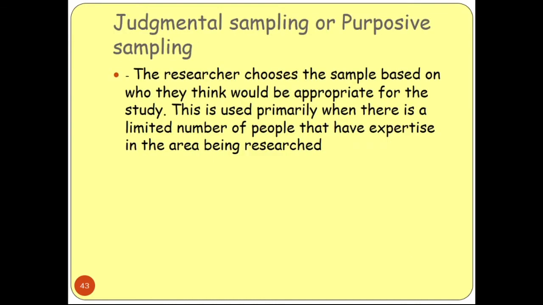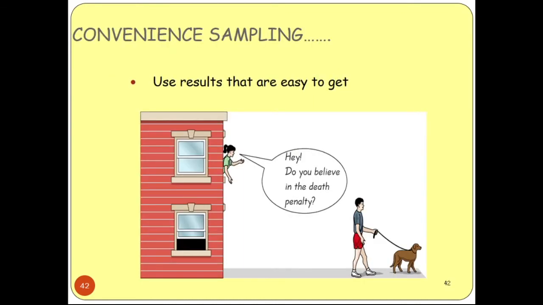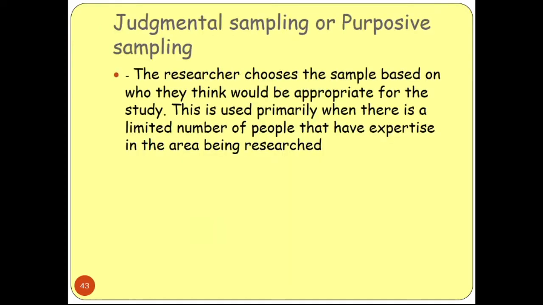Okay, judgment sample purpose. Here a person is going on and you don't know whether some people may not be there on your side. So you are asking someone, but sometimes you are not getting the response because maybe the timing is different, and according to the timing you can get the response. Maybe you are not getting the whole data using this type of sampling. This is the haphazard sampling also.